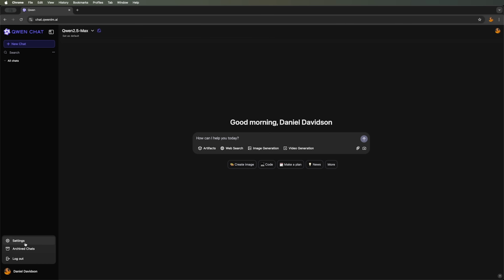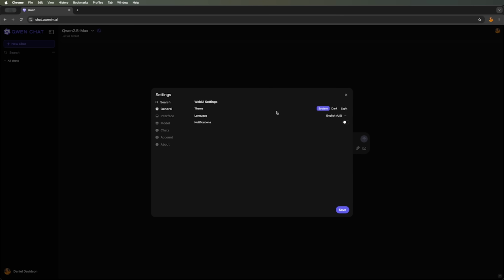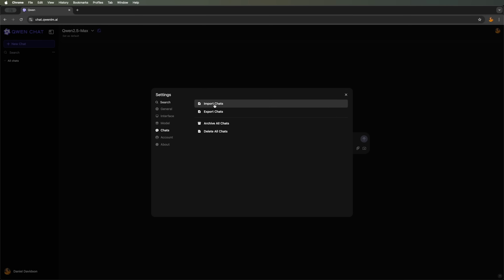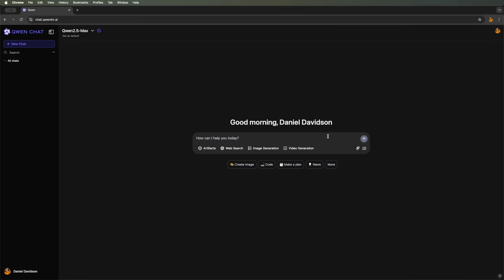There's a left panel displaying the chat history, and in the bottom left corner, you'll find your profile with various settings. I must admit, the settings here are quite extensive. You can customize the interface, view detailed descriptions of each model available in the chat, import or export chats, and manage account details. Overall, the platform offers plenty of customization options.